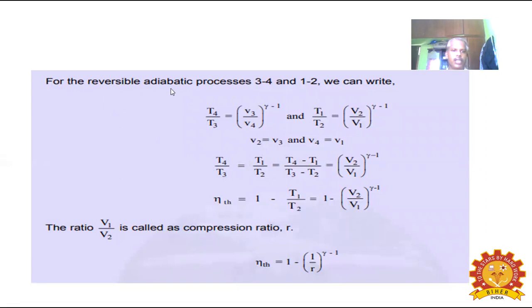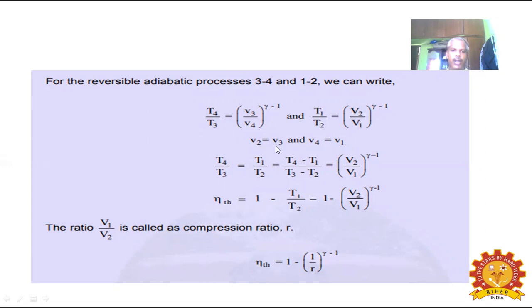For the reversible adiabatic processes 3 to 4 and 1 to 2, we can write T4 by T3 is equal to V3 by V4 power gamma minus 1, and T1 by T2 equal to V2 by V1 power gamma minus 1.